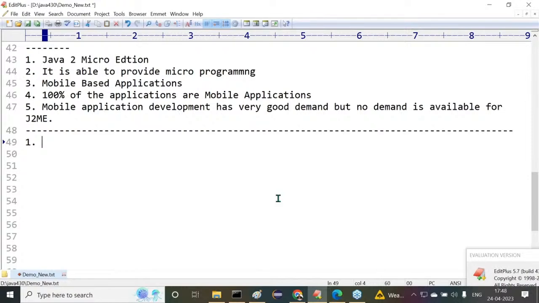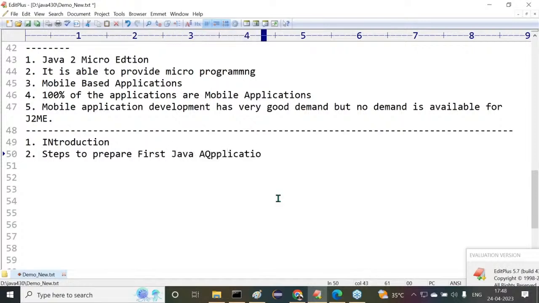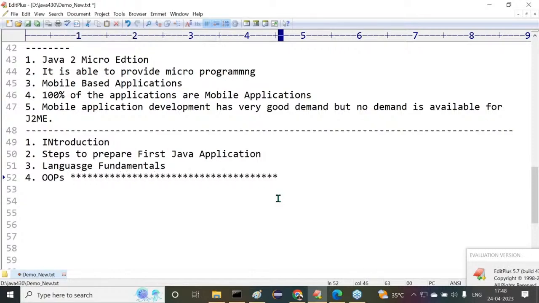All right, sir. The first one is Introduction. The second one is steps to prepare the first Java application. The third one is language fundamentals. After language fundamentals, object orientation, OOPs. This is very, very important. This is the heart of Java. Everybody must understand OOPs. Without knowing OOPs, we are unable to understand anything in Java.